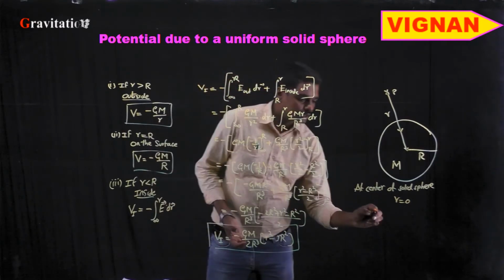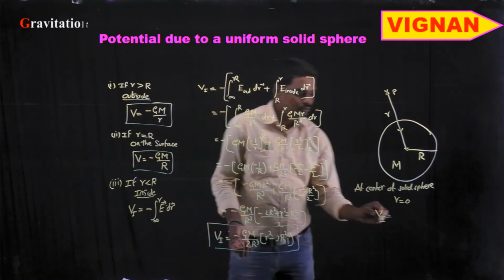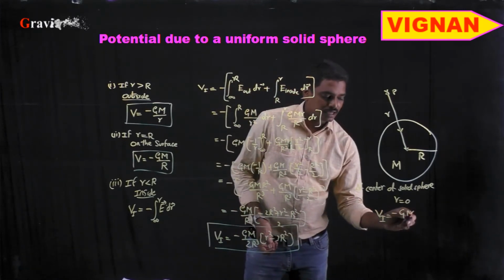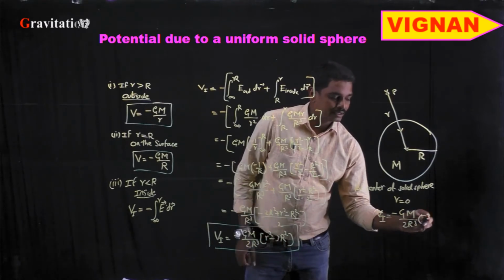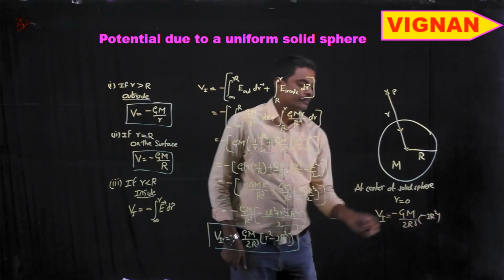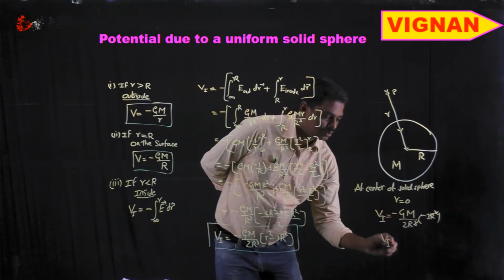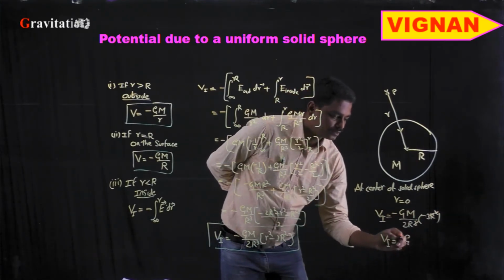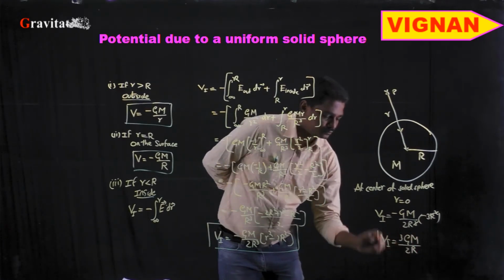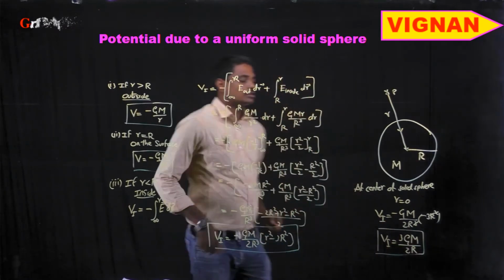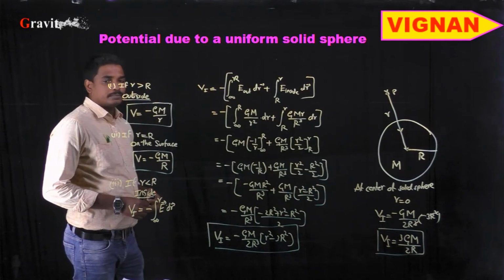Then the potential Vi at the center is equal to minus GM by 2R cube into minus 3R square, so Vi is equal to 3GM by 2R. At the center of the solid sphere, the gravitational potential is nothing but 3GM by 2R.